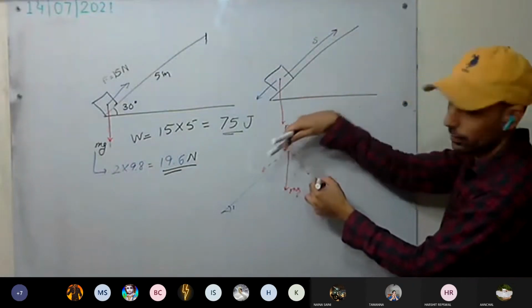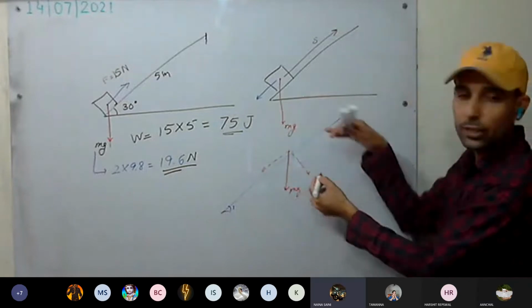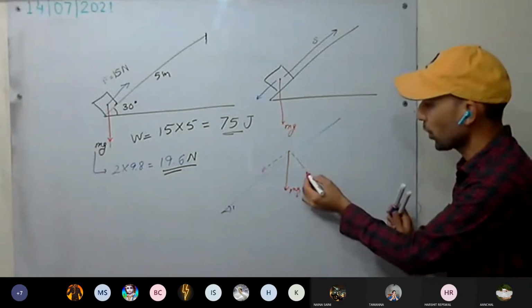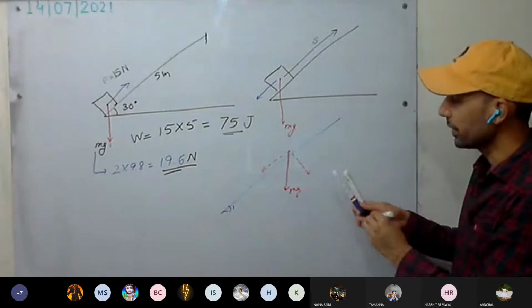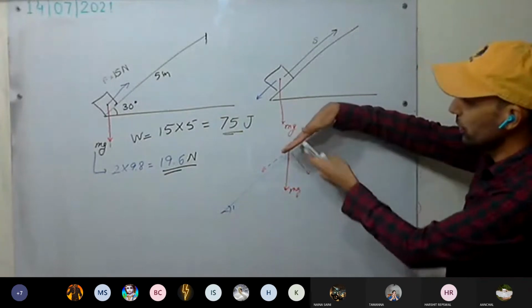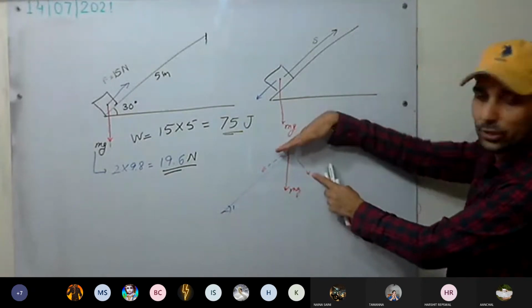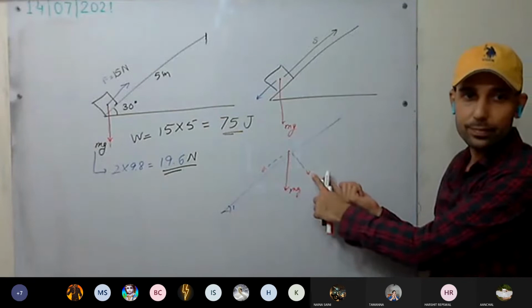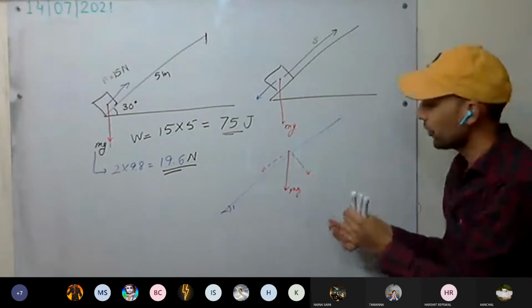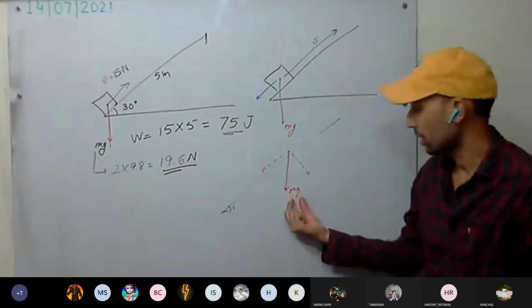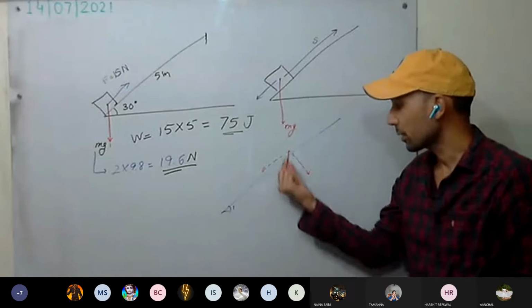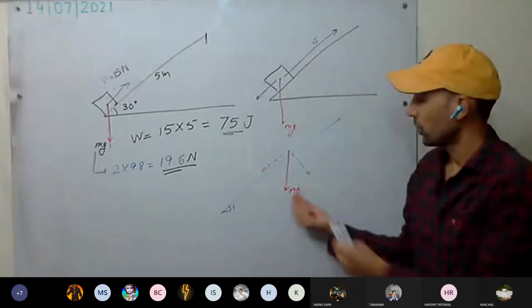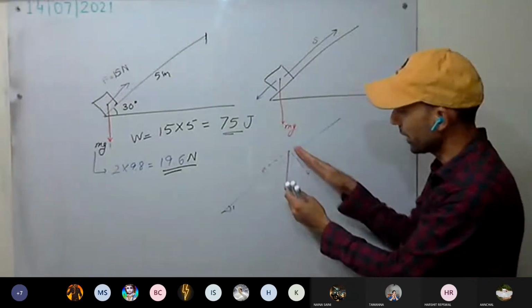Yes or no? The normal component is of no use. Why? It's perpendicular to the displacement. So the work done by this component is how much? 0. If we divide this vector, the mg force, into two components, it will be this and this.